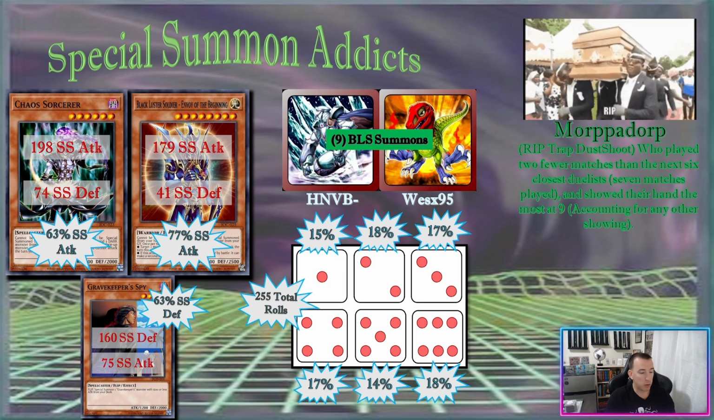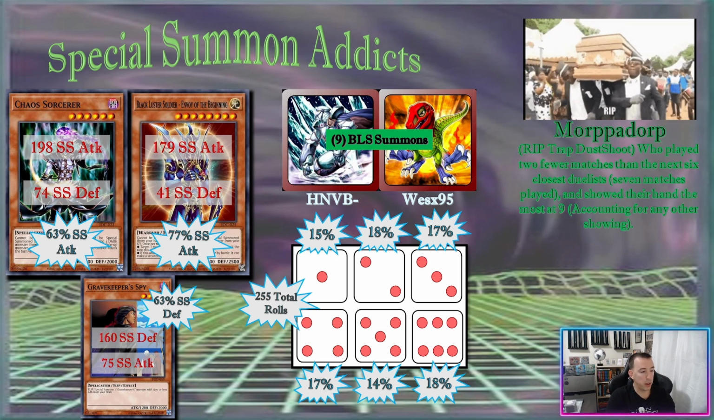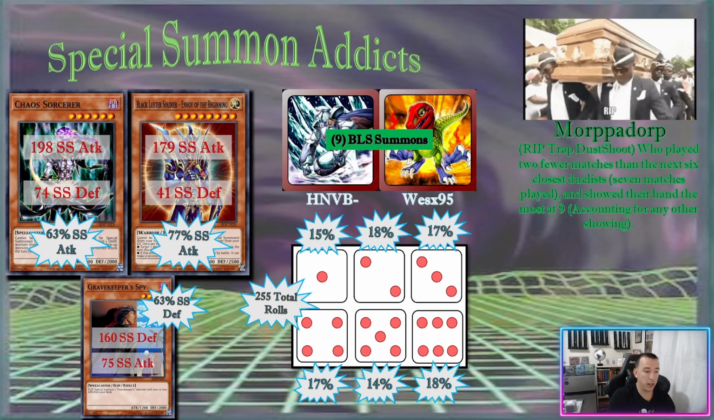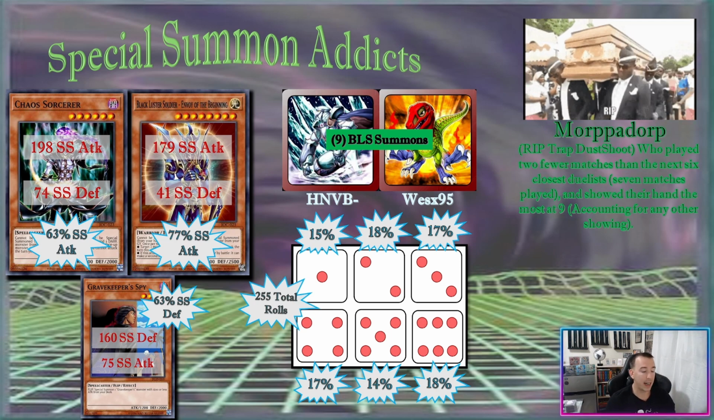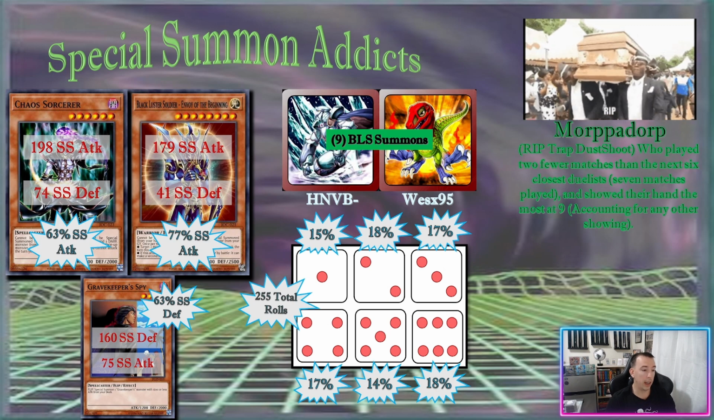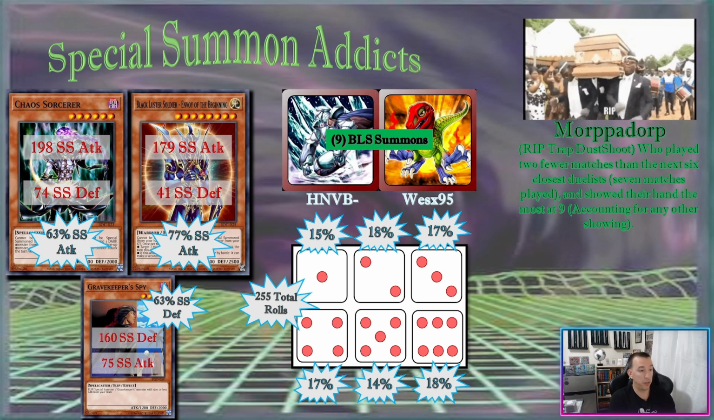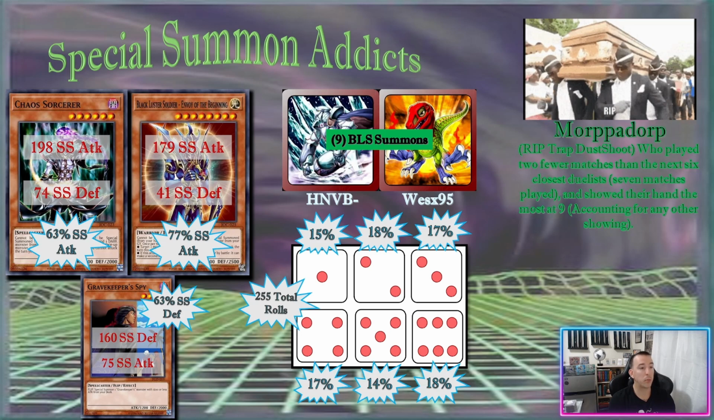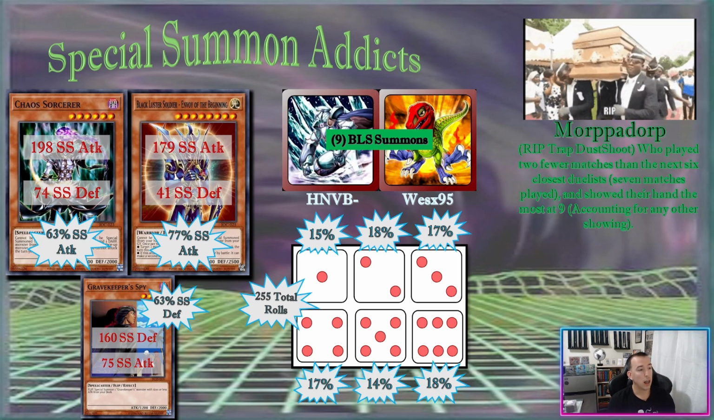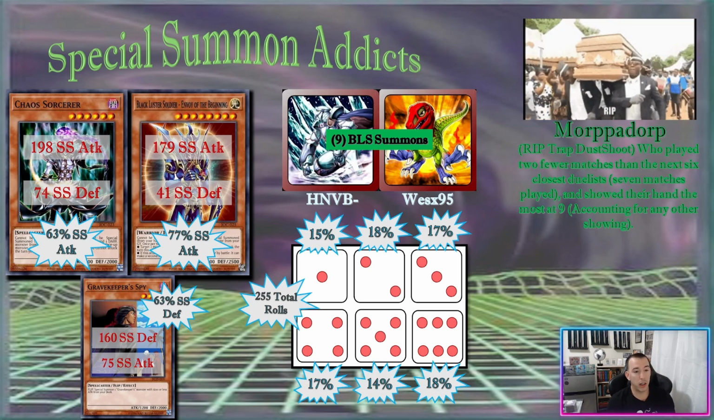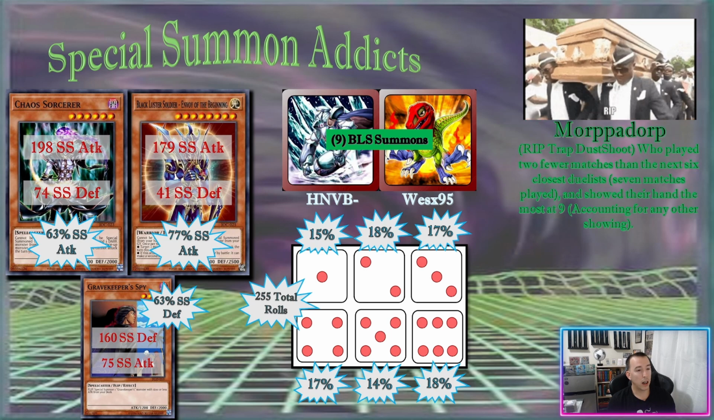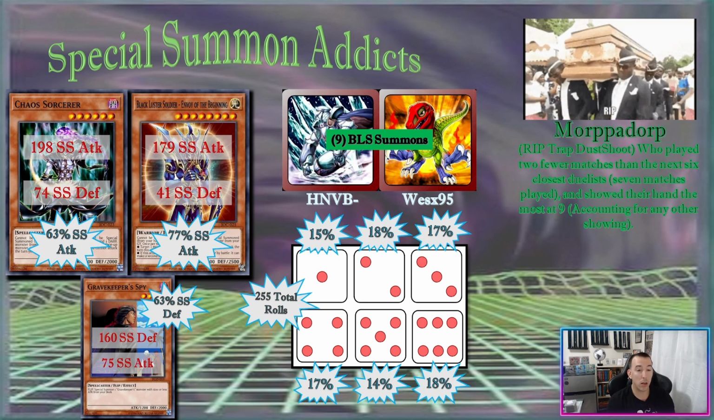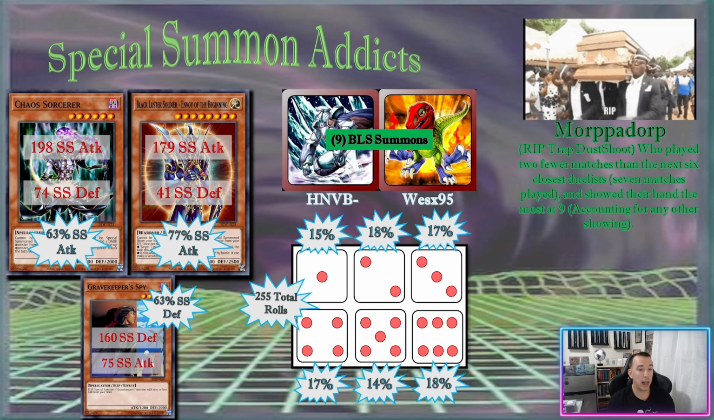And then Breaker the Magical Warrior, right? It was special summoned in defense 160 times and special summoned in attack 75 times. And 63% of the time, it was special summoned in defense. So that's your top 3 special summon cards in this tournament. And then shout out to HMVB and Wes. They hold the title for the most BLS summons in this tournament, coming in at 9.